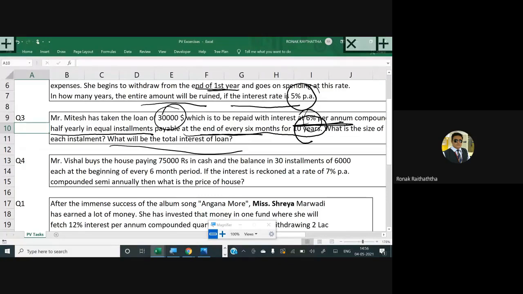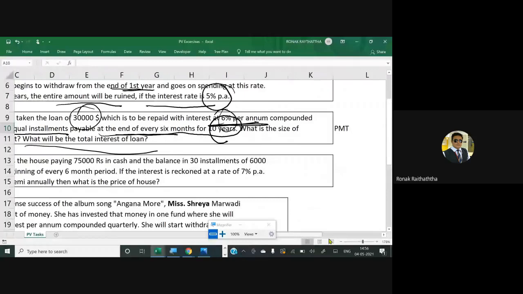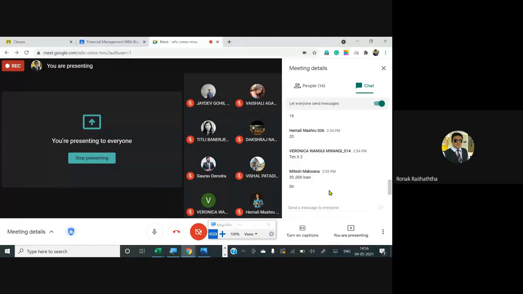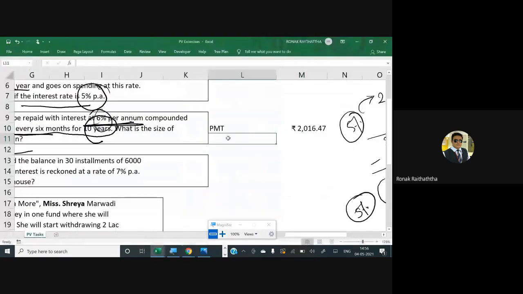What will be the total interest on the loan? Can someone tell me this? How will the interest on the loan be calculated? Tell me how it was done.